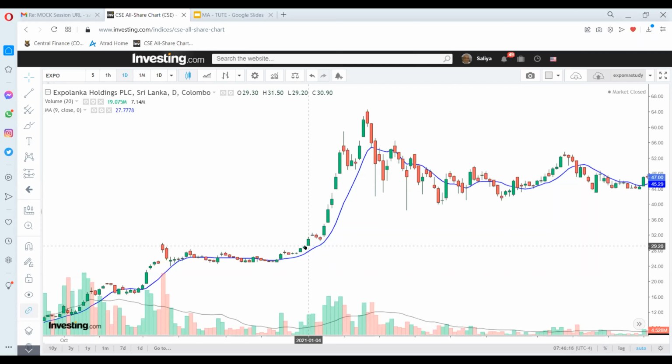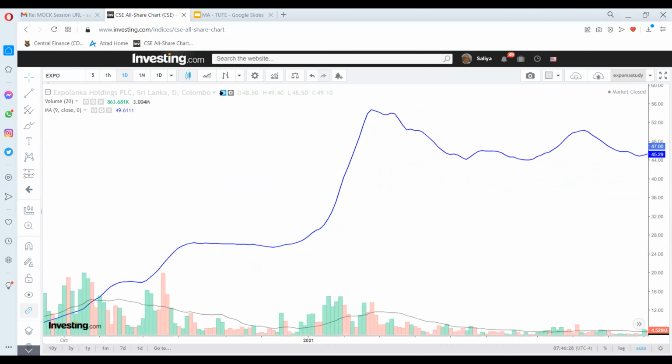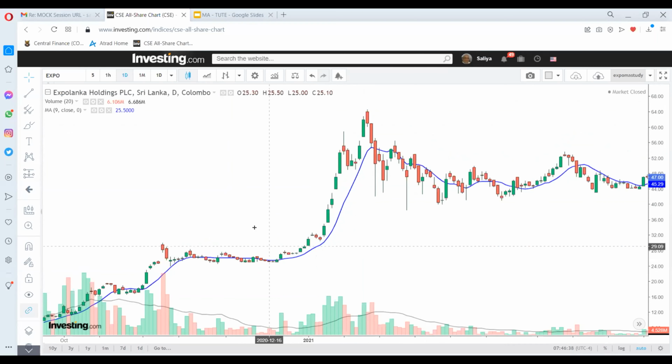We have to remember one thing. Thanks to prices, only we have all these things, right? If the prices are not there, you can't see this. This is here because of the price. Remember that.